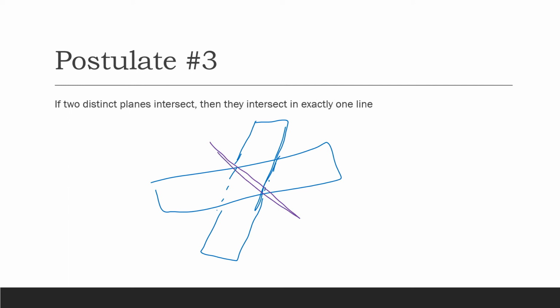That line would be right here. Sorry, that's really messy, but I'm not the best drawer there is. So this guy is 1 plane, and then the other one is another plane. And this is the line that they intersect in right here.